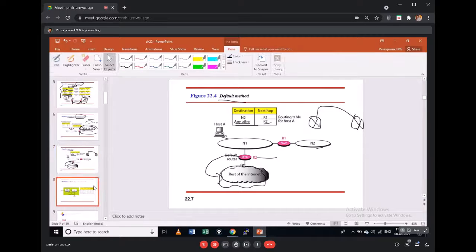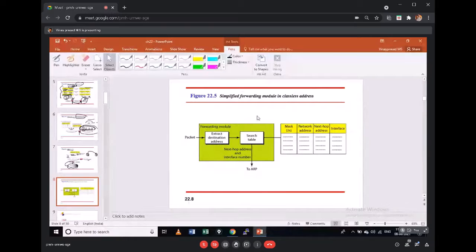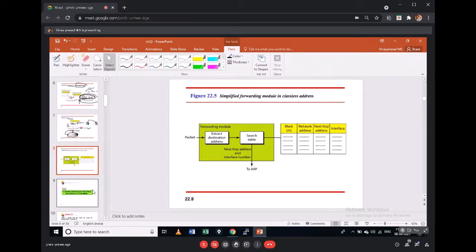Then we will look at the forwarding process. We might have already discussed this in classless addressing. We extract the packet, take the destination address, and search for that entry in the routing table. The routing table has four common columns: subnet mask, network address, next hop address, and the interface. The next hop address is the next hop to whom I should send the packet for that specific destination network. Otherwise, if they are directly connected, we have the network interface. The subnet mask is the first column in my routing table. This is my default routing table template. So we will look at classless addressing.